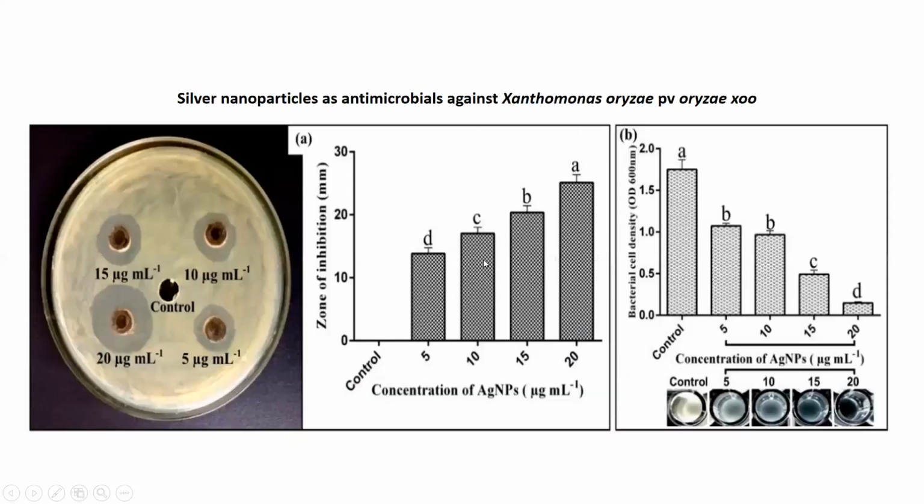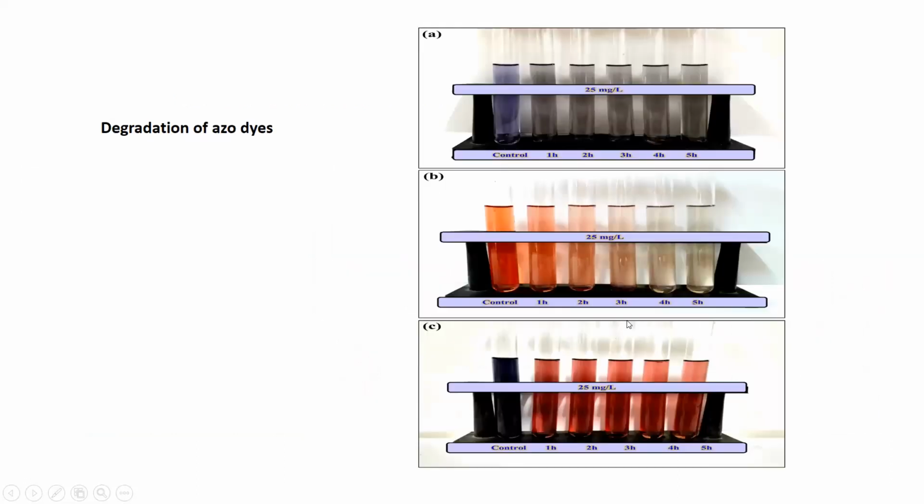And this slide is also our research. In this slide, you see exactly the same results as we have already discussed in the previous slide, but these results are obtained against a different pathogen. This pathogen was a plant pathogen, Xanthomonas oryzae pathovar oryzae, and this is a rice pathogen. So these were the same results. I think there is no need to explain these.